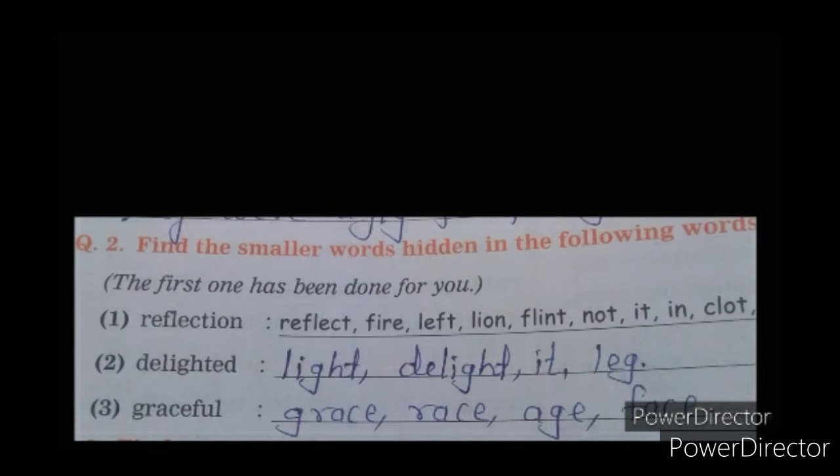Question number second, find the smaller words hidden in the following words. Students, one example is already solved here. See which it is: reflection. From this word you have to find smaller words which are hidden in it. Sometimes the smaller word is already there in the given word.